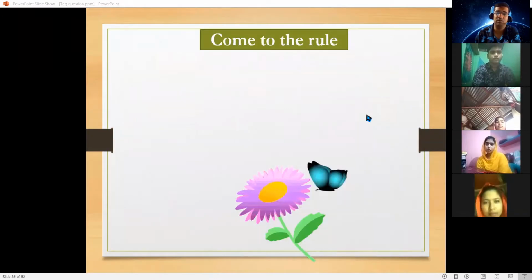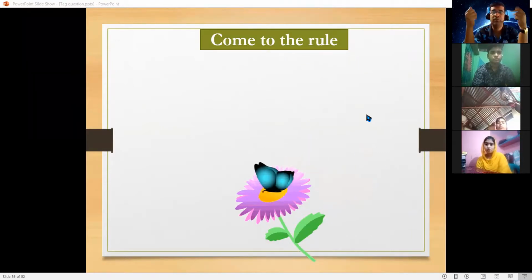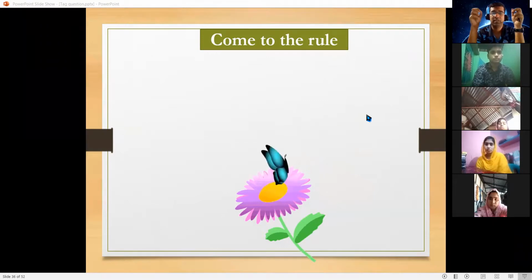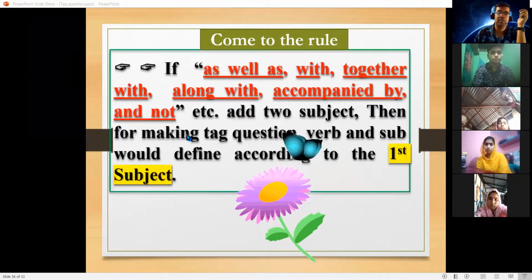Then come to the rule. We have learned many examples. From the examples, we find out some clues that make a rule. So what is the rule here?